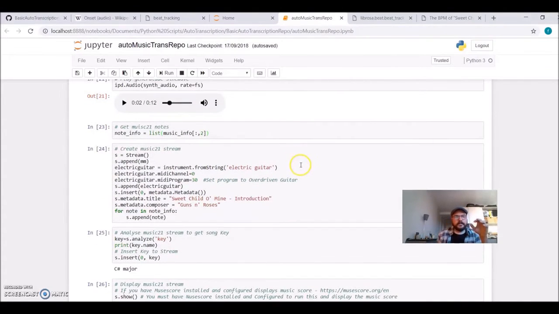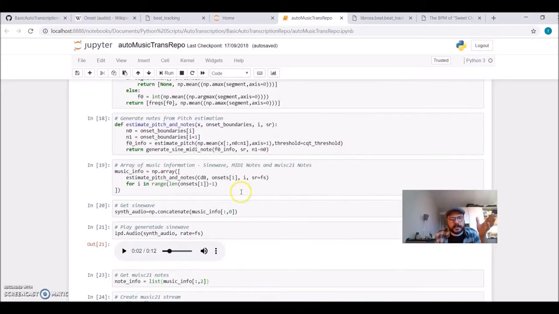So I will create what I'm calling here a music information array. So it will have sine wave information, and then it will have the MIDI notes.